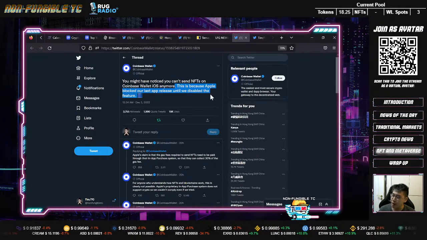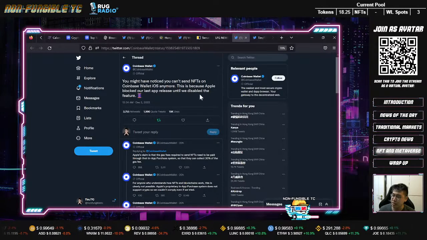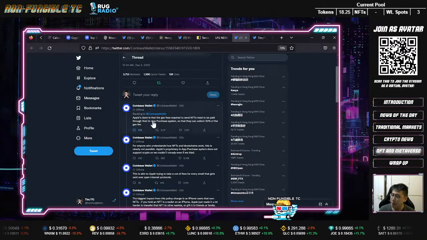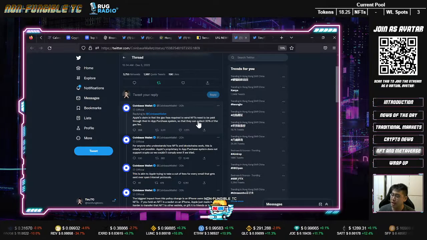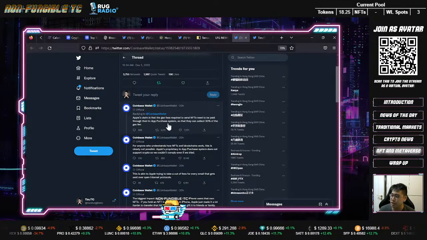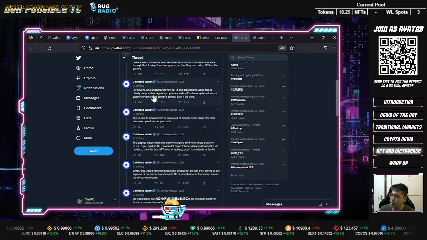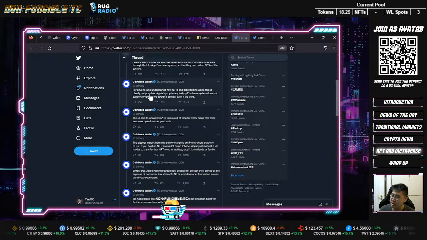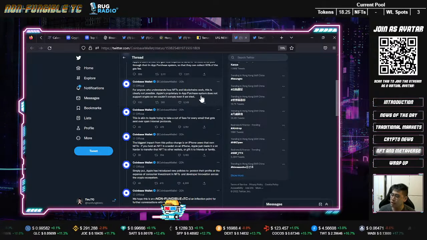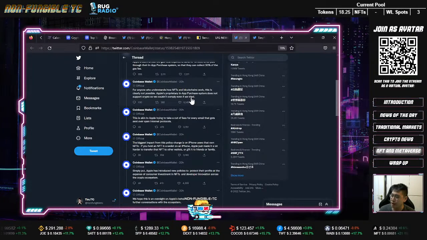And this is because Apple blocked their last app release until they disable the feature, right? And Apple is claiming that the gas fee required to send NFTs needs to be paid through the in-app purchase system so that they can collect 30% of the gas fees. For anyone who understands how NFT and blockchain works, this is clearly not possible, right? The in-app purchase system does not support crypto and they cannot comply, right?